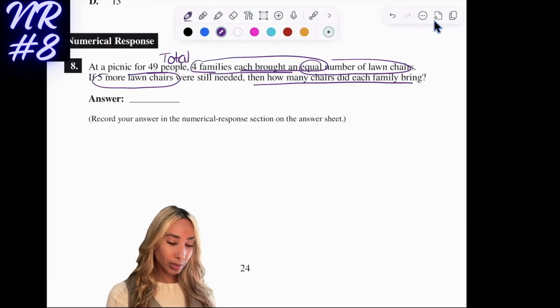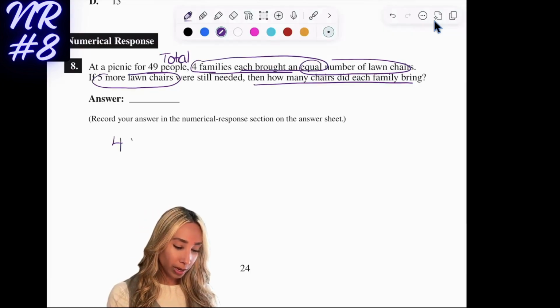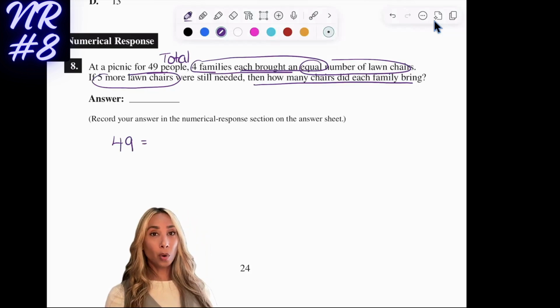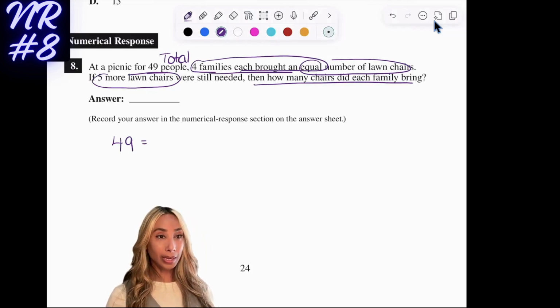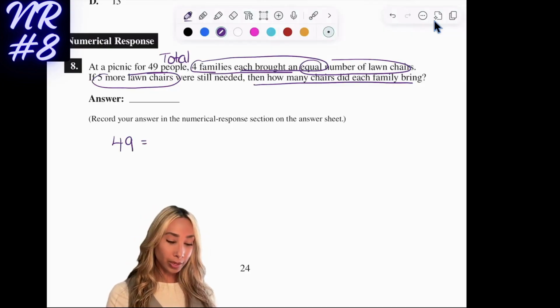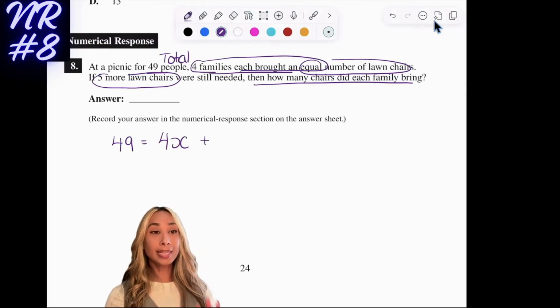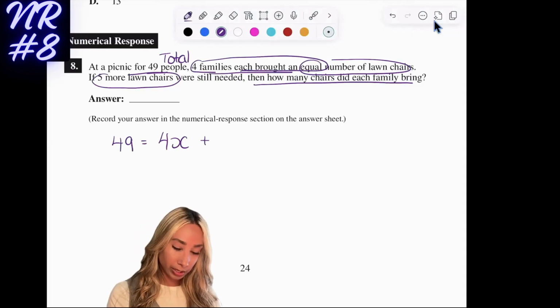So what I'm going to want to do is set this up with my total. So 49 is equal to 4 families bringing an equal amount. Normally when we say each or per, we want to think of multiplying. So I'm going to go 4 times X plus the fact that they still needed 5. And so X is equal to the number of lawn chairs.